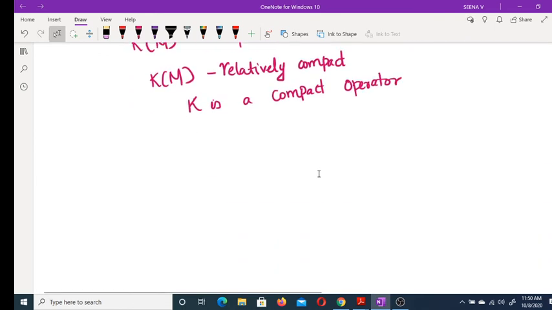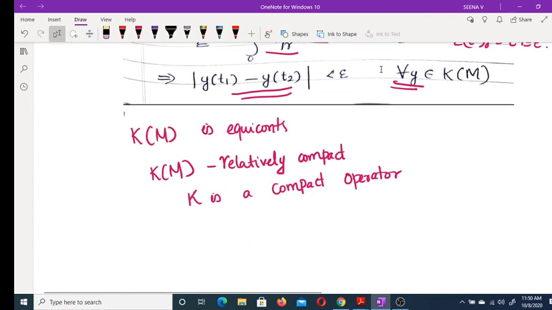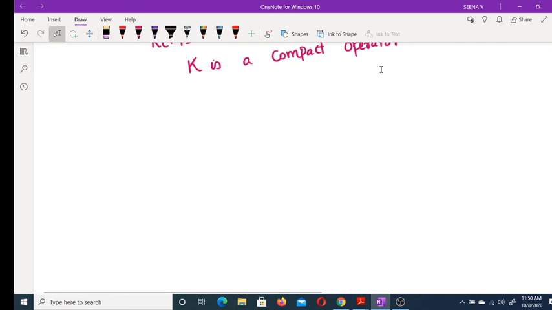So here we have chosen k(t, τ) to be a continuous function. There is another result. That result says that there is no need for k(t, τ) to be continuous.